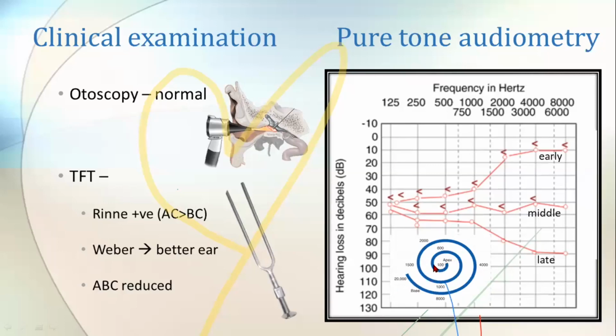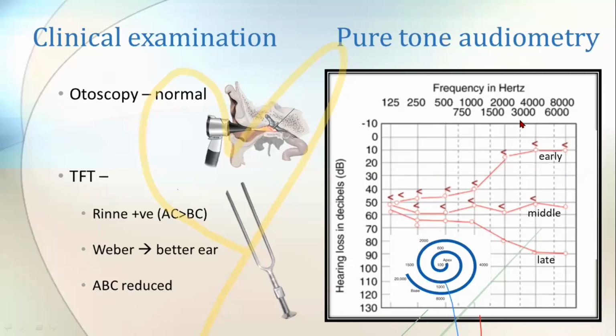Initially, in case of Meniere's disease, this apex is affected first. So naturally, the apex, which is responsible for hearing low frequency sounds, so that low frequency sounds will be getting affected first. But as the disease progresses, later on, the middle frequencies as well as the high frequencies will also get affected. So whenever a patient presents with vertigo and on pure tone audiometry you see a low frequency hearing loss, suspect Meniere's in that case.